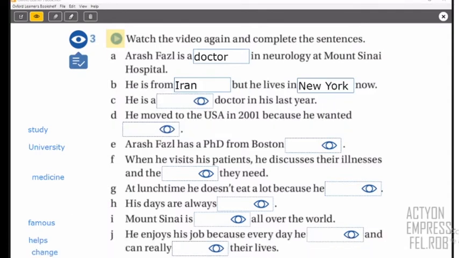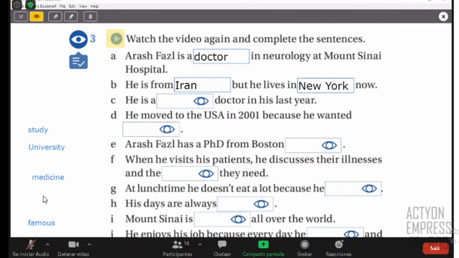Thank you so much. We have now Marco. Okay, Marco. Letter C. He is a student doctor in his last year. Okay, thank you so much. Yes, letter C. And we have now to complete letter, what letter is needed? Letter G, right? So letter G and letter H. So any volunteer for letter G or letter H?